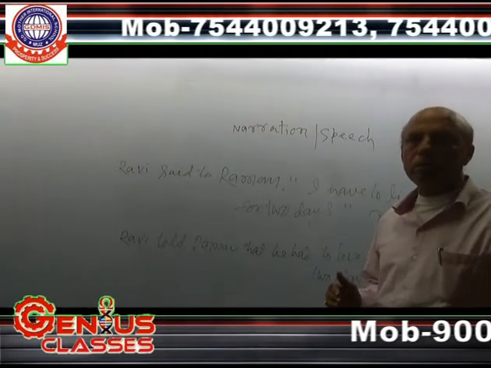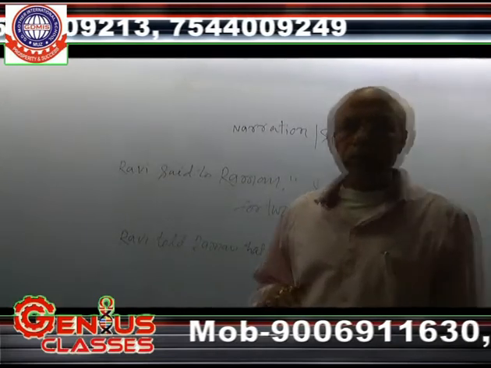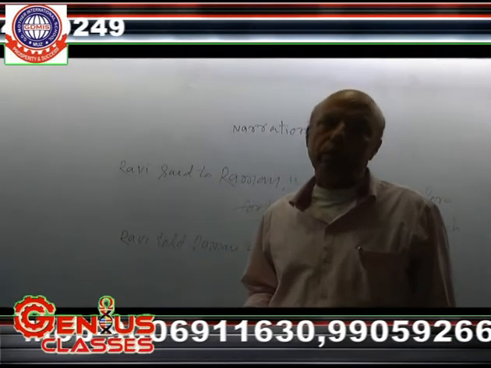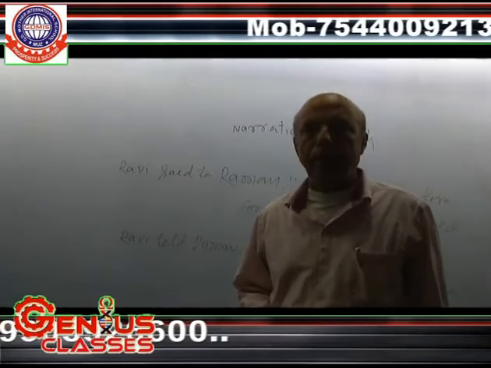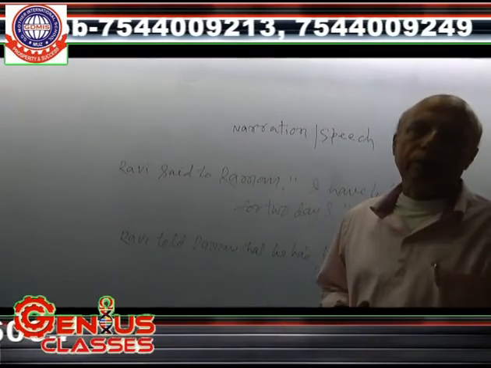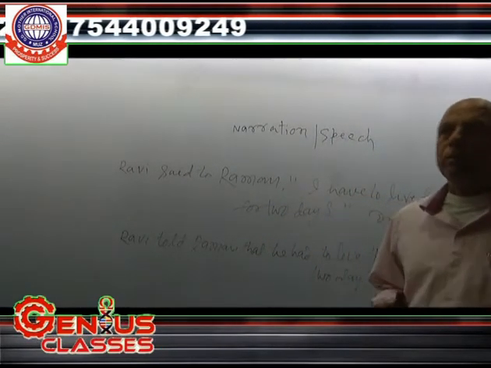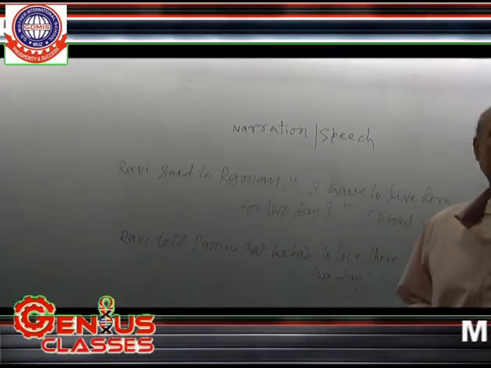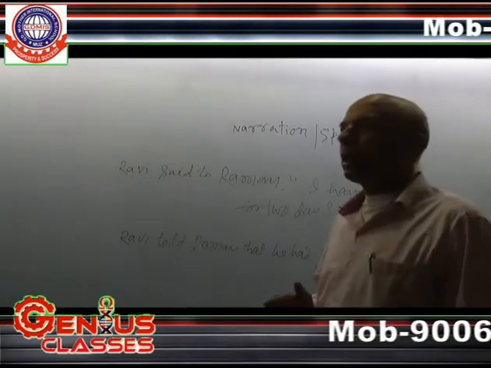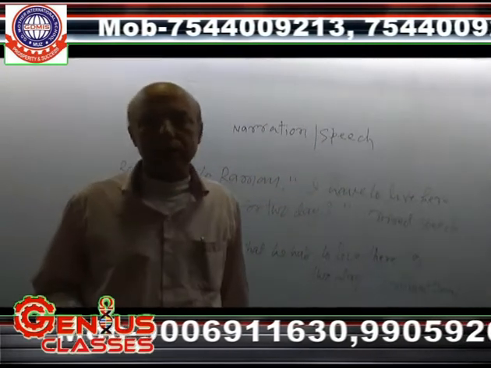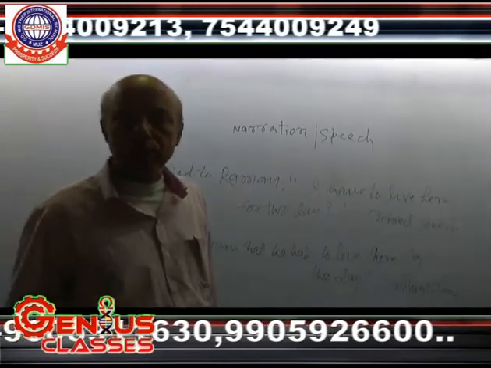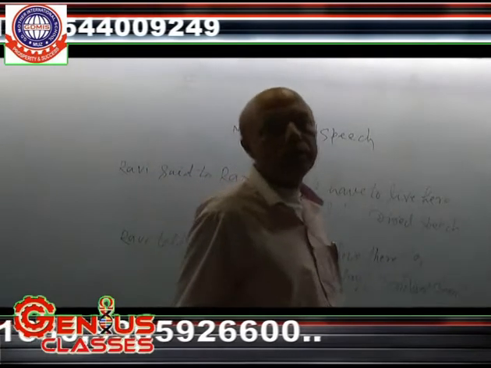Some of the rules that are applied to change from direct narration into indirect narration have also been dealt with. And thereafter, I told you some of the sentences that are universal truth. Those types of sentences only require the conjunction that to change from direct into indirect.